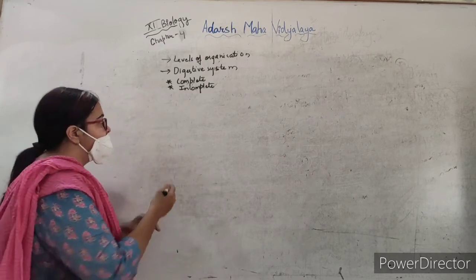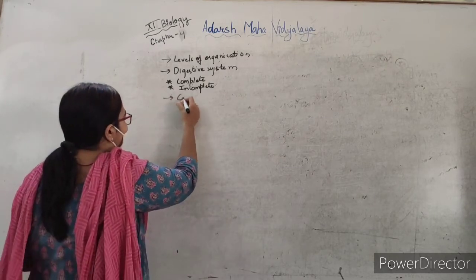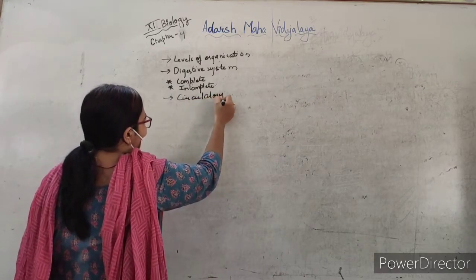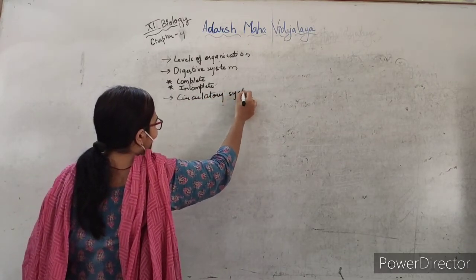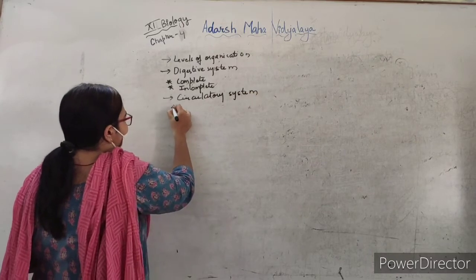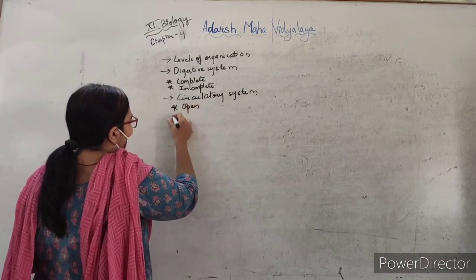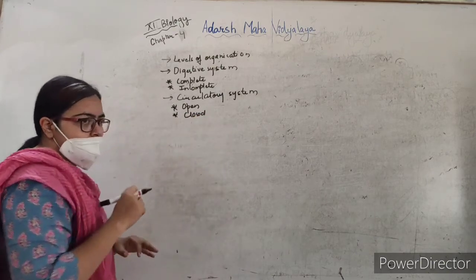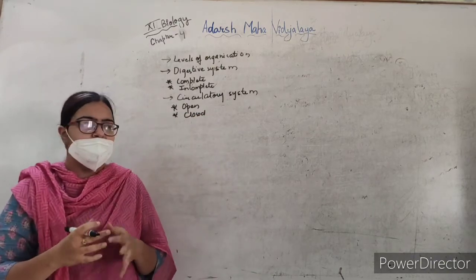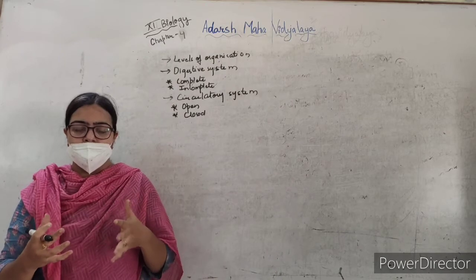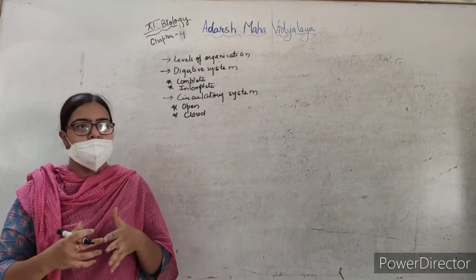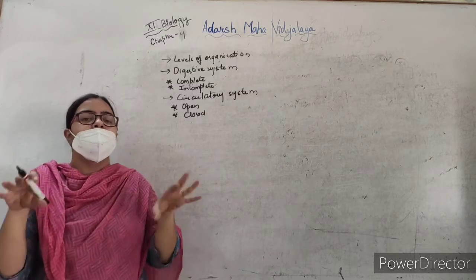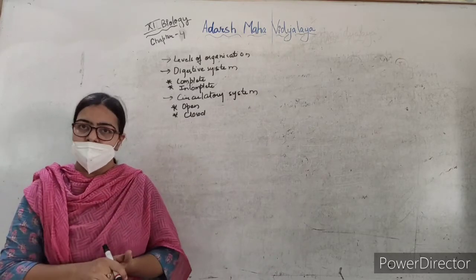Okay, now the next one is the circulatory system. Now the circulatory system can be of two types. One is the open type and the other is the closed type. In the open type of circulatory system, as the name suggests, it is open. What does that mean? It means that the heart will pump the blood and the tissue and the cells will directly bathe in the blood.